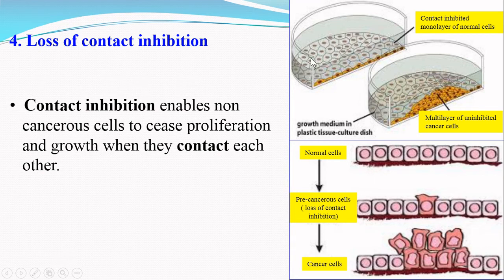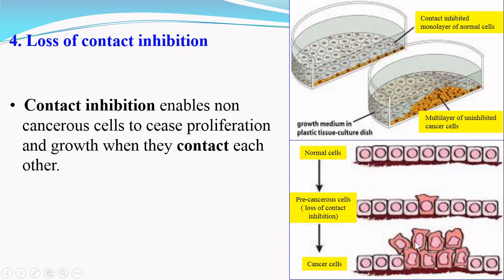Therefore, the normal cells grow in a single layer at the surface of the liquid culture medium in the Petri plate or in the flask. However, the cancer cells divide continuously and produce a mass of cells called a tumor. Thus, there is no contact inhibition in cancer cells.